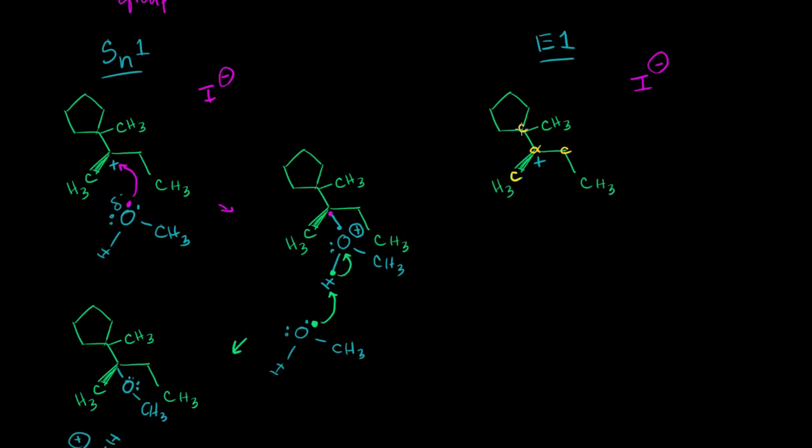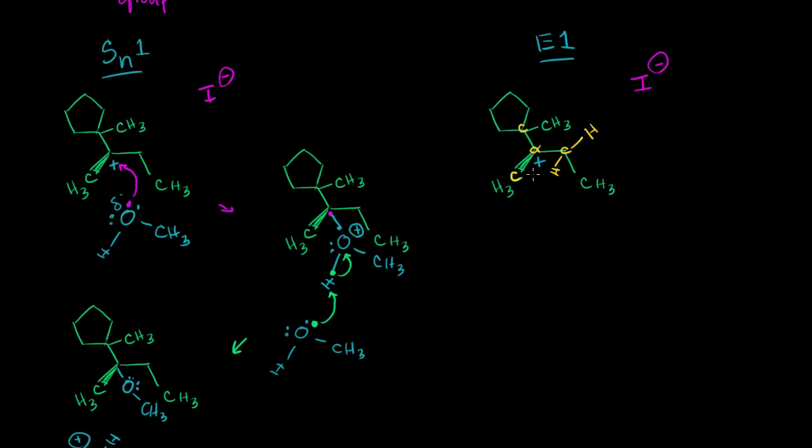Now, this carbon over here is not bonded to any hydrogens. It's only bonded to other carbons. So that one cannot lose any hydrogens. And then we have to pick between this carbon that's bonded to 3 hydrogens and this carbon that's actually bonded to 2 hydrogens. I didn't draw it before, but it's implicitly there. It's bonded to 2 hydrogens.